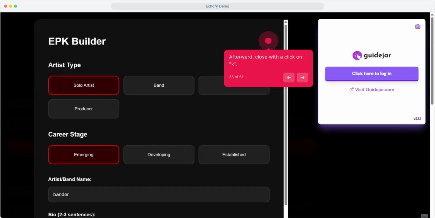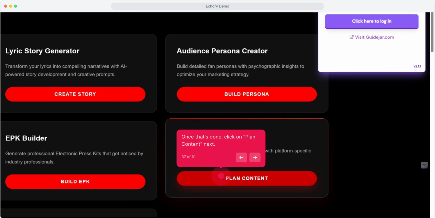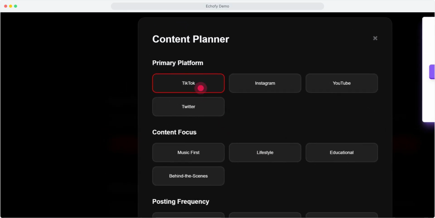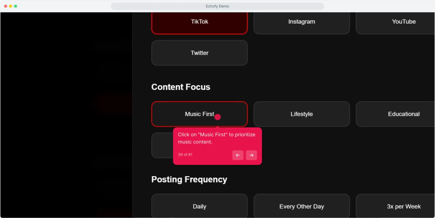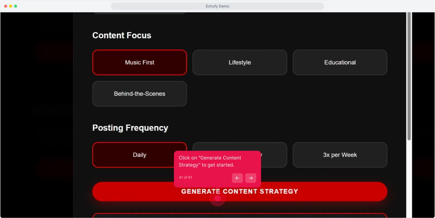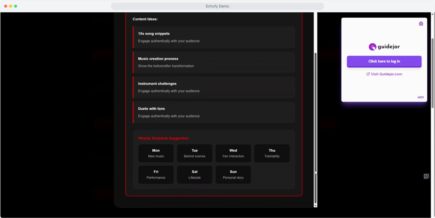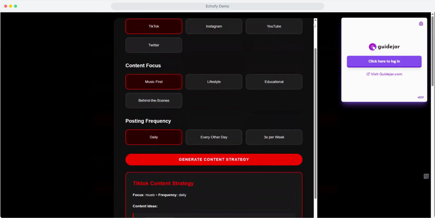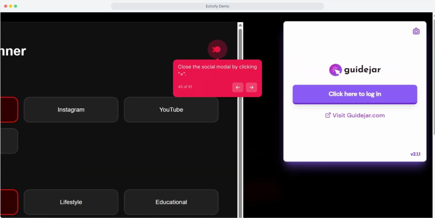After, click on X. Once that's done, click on Plan Content. Next up, click on TikTok. Click on Music First. Click on Daily. Click on Generate Content Strategy. Click on X.